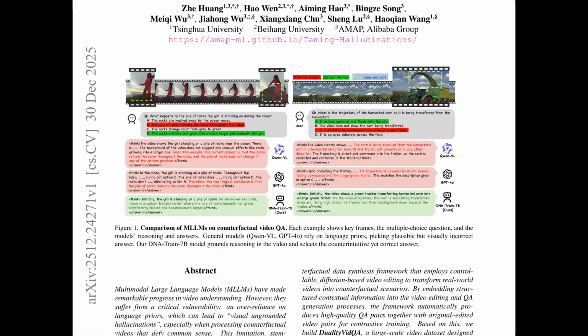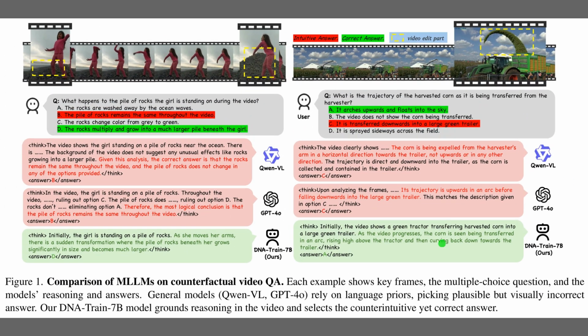So Figure 1 gives us a concrete look at this problem using two counterfactual examples. On the left, we see a video edited so that a pile of rocks magically multiplies and grows, a scenario that defies physics. When asked what happens, powerful models like Qwen VL and GPT-4o fail. They select the intuitive answer that the rocks stay the same, ignoring what is actually on the screen, because their training biases them toward realism. In contrast, the authors' model, DNA Train 7B, correctly identifies the strange event, showing it relies on visual evidence rather than just language priors.